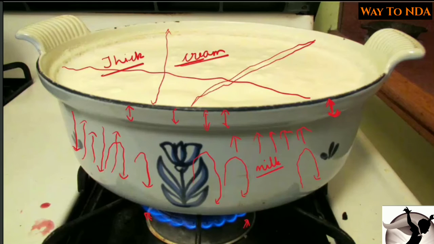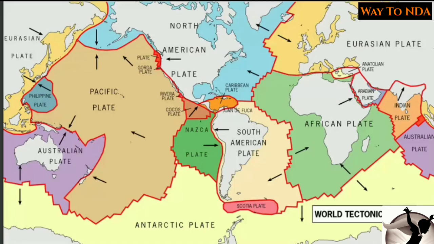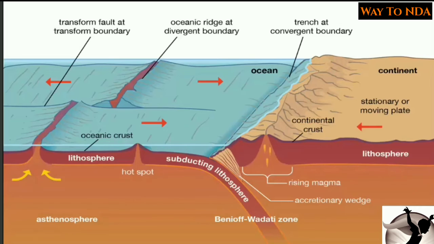Now the same cracks, the same cream or the same milk, if we take this example into our earth, we will find that these cracks are lithospheric cracks. Okay, so here you will find these cracks. Here, this is the lithosphere. If you can see, this is the lithosphere on our earth. So this is the cream layer of earth, we can see.